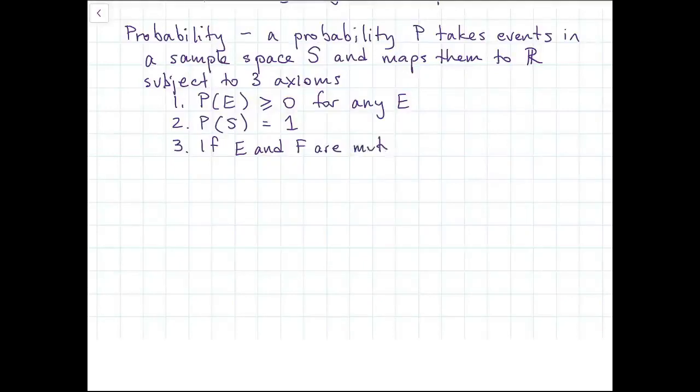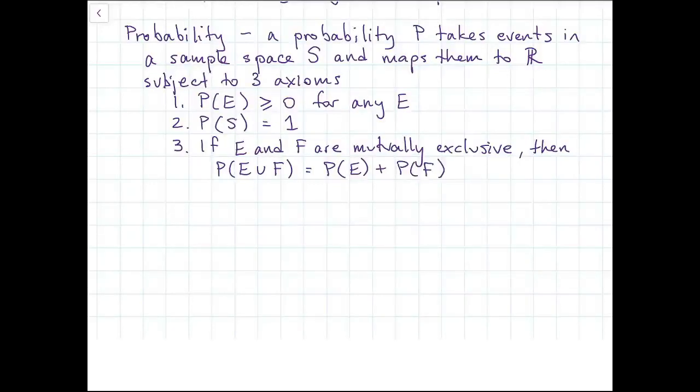The probability of the entire sample space is 1, and if E and F are mutually exclusive, then the probability of the union is equal to the sum of those two probabilities. That third axiom actually has a name. It's called the additivity axiom, and these three components are actually not provable. You can't prove axioms. They're things you have to assume, and then everything else is going to follow from them.